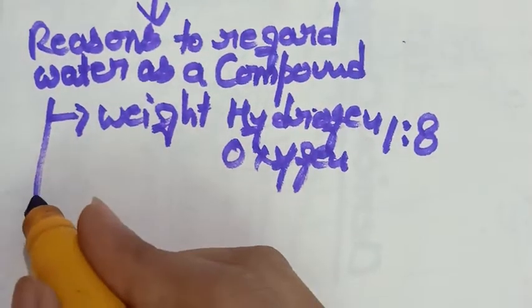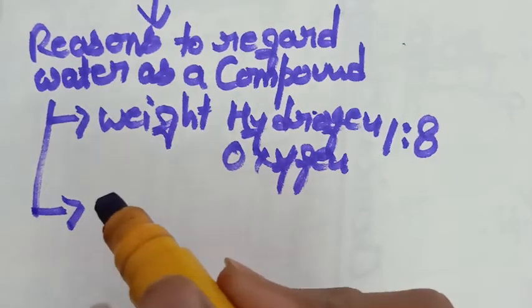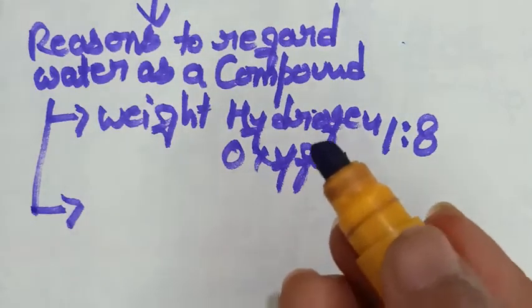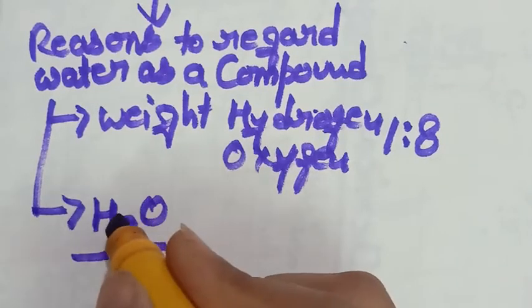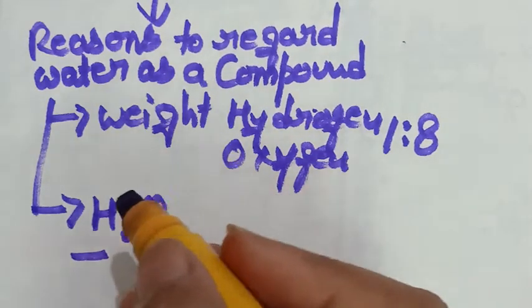Now next is, as we know, a compound has properties different from its constituent elements. In the formation of water, two atoms of hydrogen and one atom of oxygen are there.